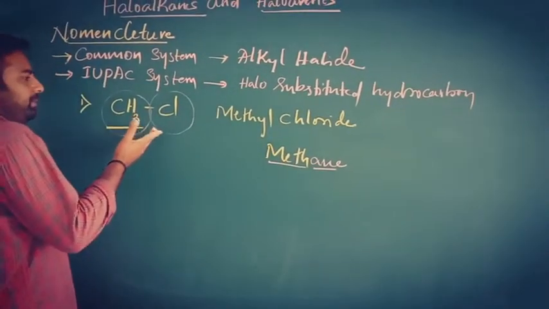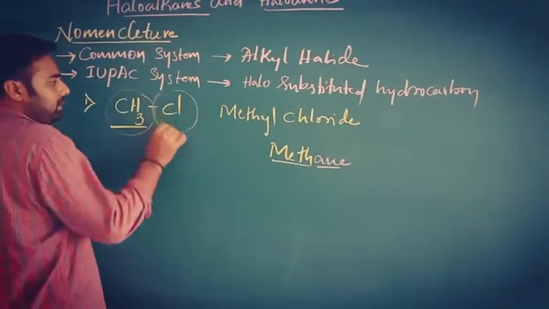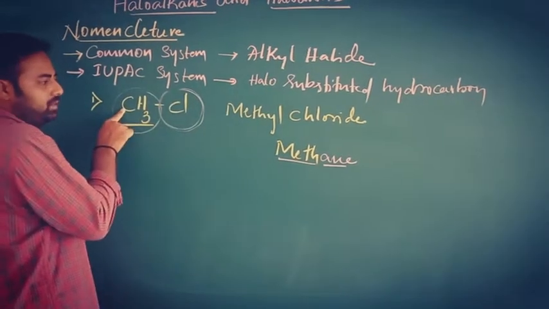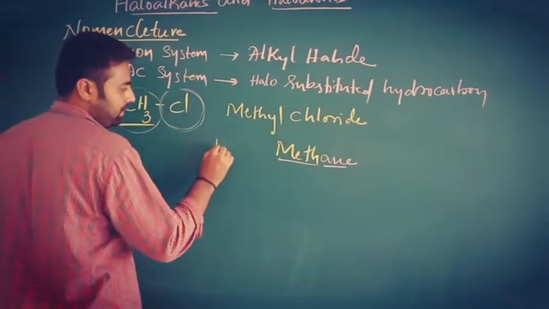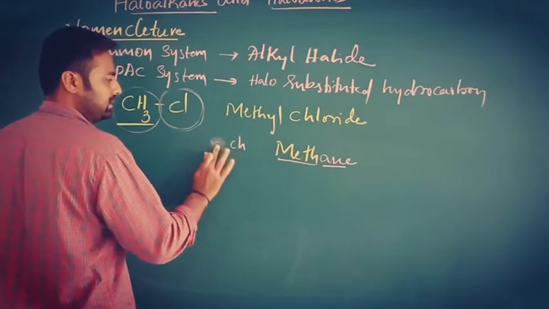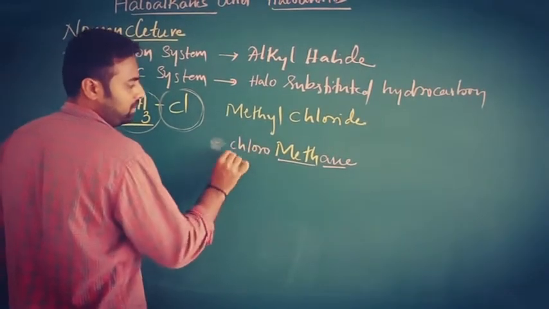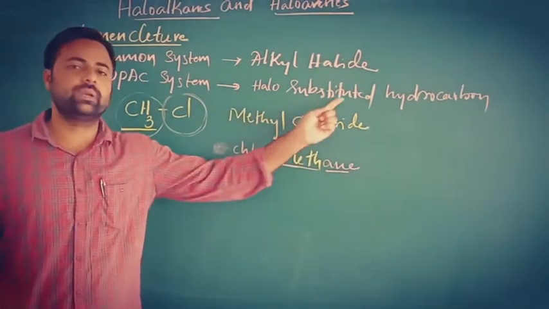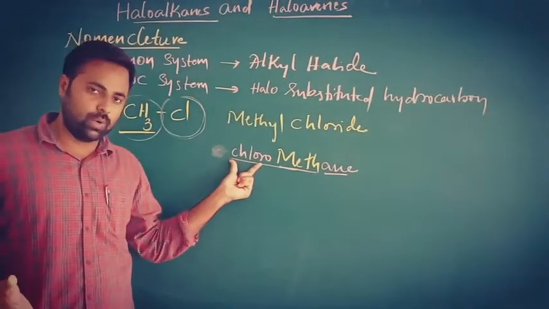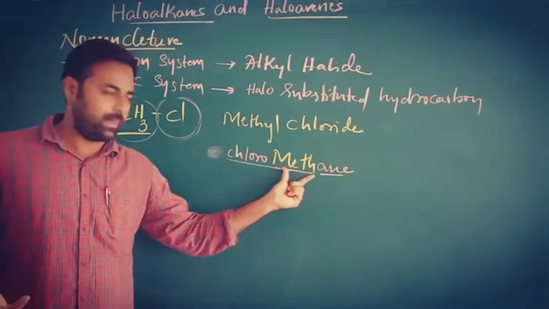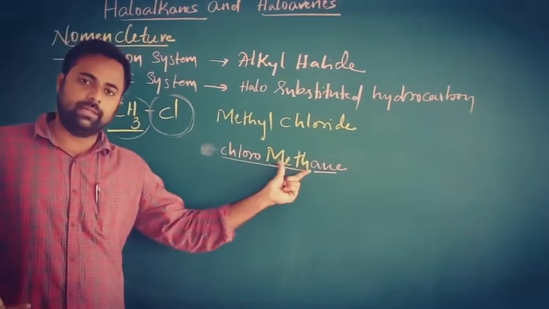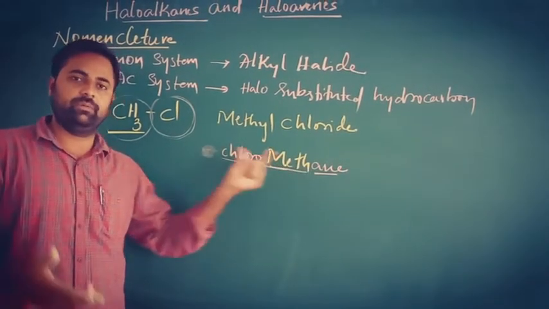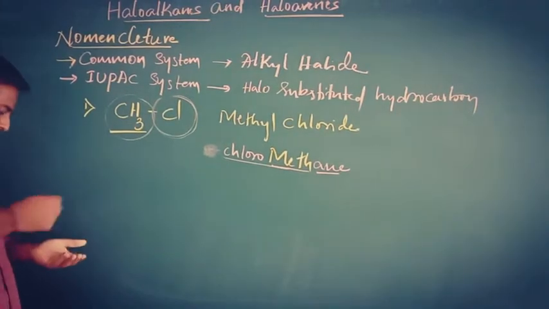And what is the prefix? Here the chloro, which is directly attached to carbon, the first position. So you have to take chloromethane. That's why I told you halo substituted hydrocarbon. Halo is chloro, hydrocarbon is methane. Chloro substituted methane, this is the IUPAC name of this compound, chloromethane.